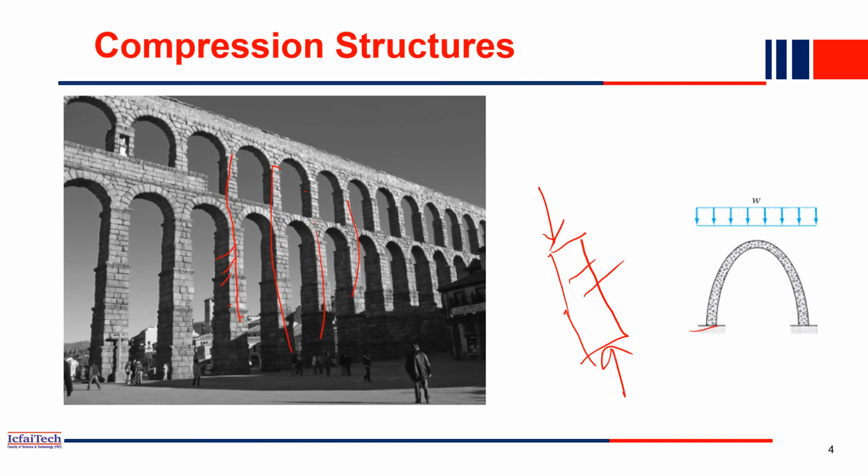Now similarly, this is an arch also. If you see this arch, and if we apply a UDL, a uniformly distributed load, this arch will try to bend. So ultimately compression force will be generated in the arch. So this is also an example of a compression member. This arch is actually stable through compression.